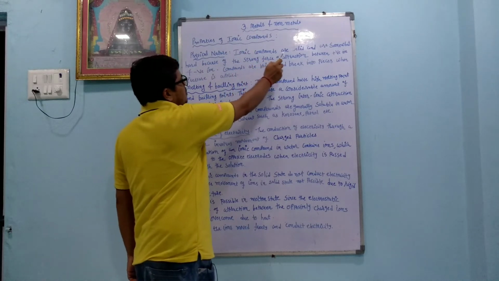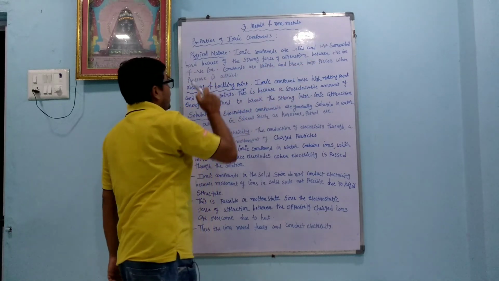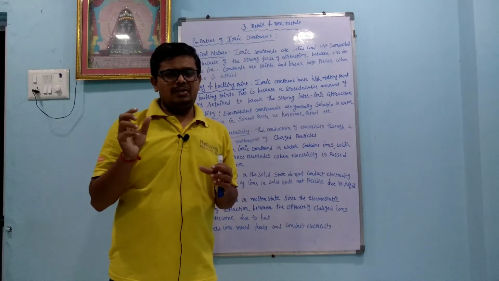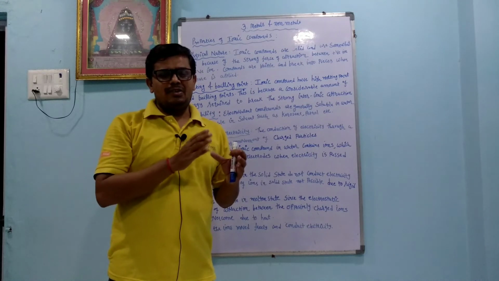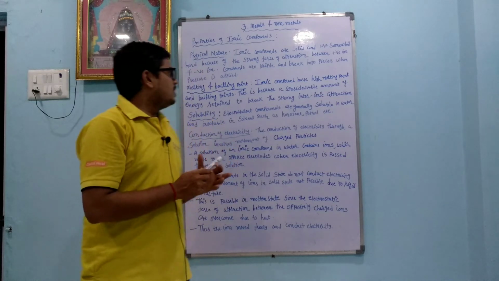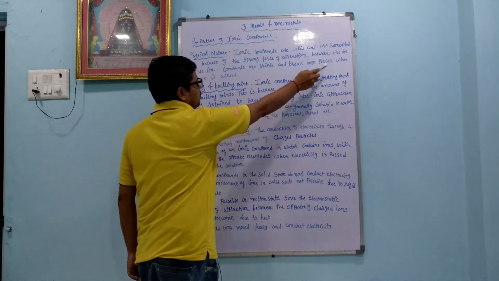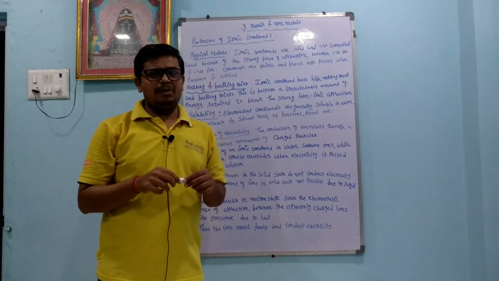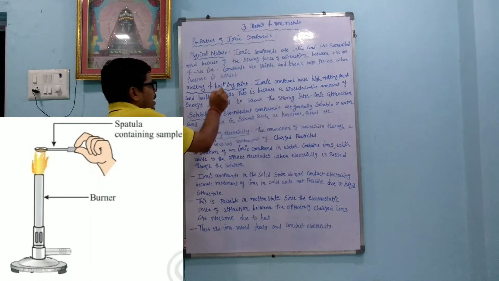Physical nature. Ionic compounds are solid and somewhat hard because of the strong force of attraction between positive ions and negative ions. So ionic compounds are solid in form, like NaCl, sodium chloride, solid in form. And they are hard. Why are they hard? Because of the attraction between the positive ion and the negative ion, which is called the strong electrostatic force. Compounds are brittle and break into pieces when pressure is applied. Brittle means when we apply high pressure or high force, it breaks down into small pieces.